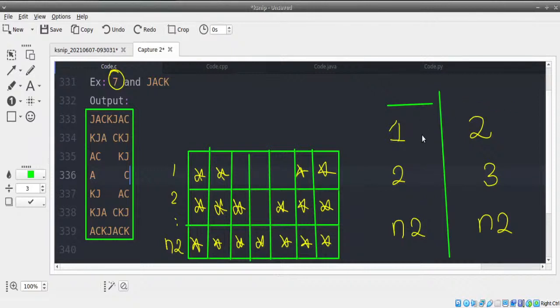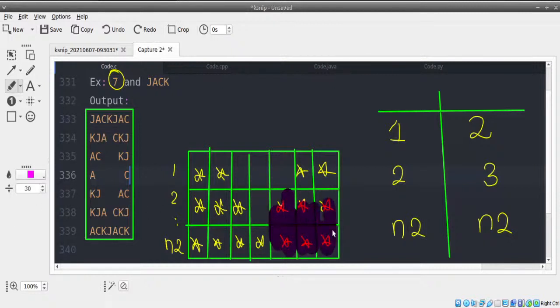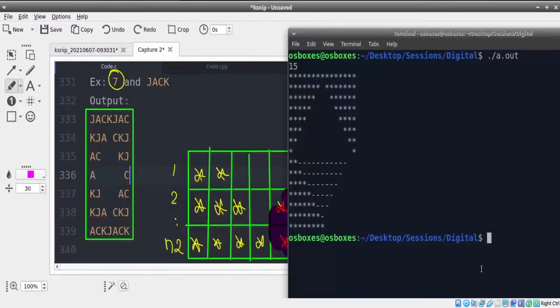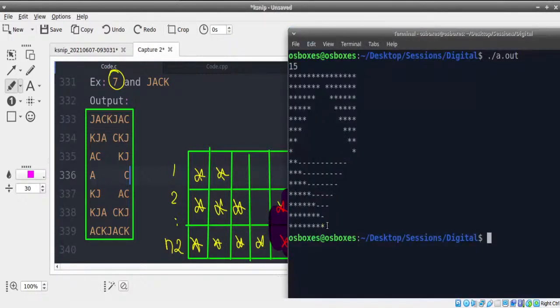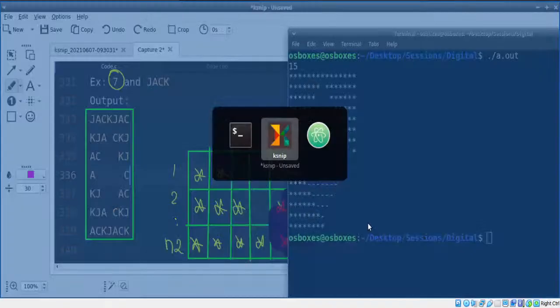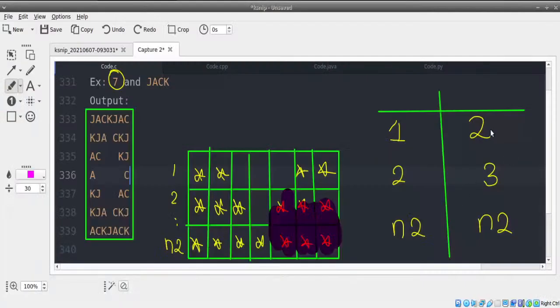Sorry guys, hold on. Row number 1 will have 2 stars. Row number 2 will have 3 stars. Row number 4 will have 5 stars. Row number 5 will have 6 stars. But in the last row and last second row, you need to print the same number of stars. Why is that the case? Why should we print the same stars in the last 2 rows? Because according to our logic, we have already printed the middle star in this ascending order. So we need to print one less star here. So only in the last row we'll print one less star. In other rows, if the row is I, we're going to print I plus 1 stars.